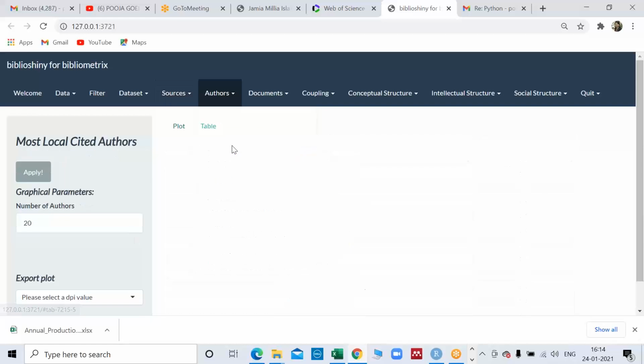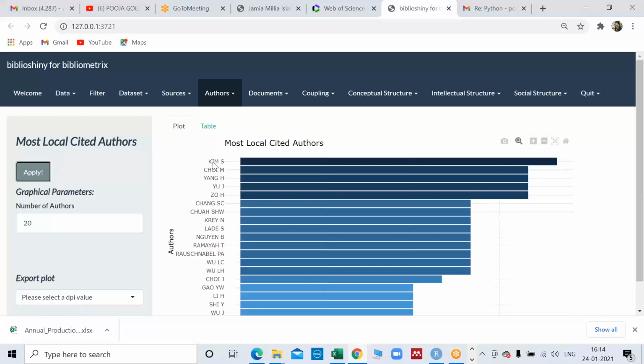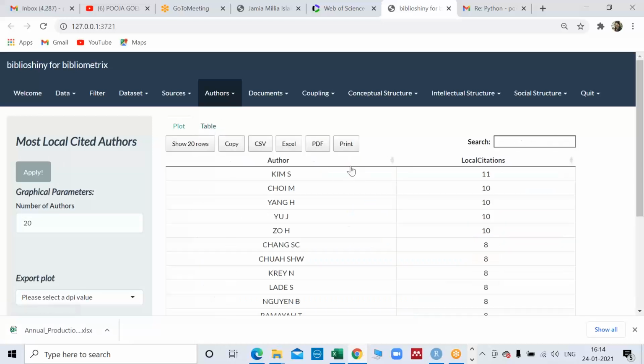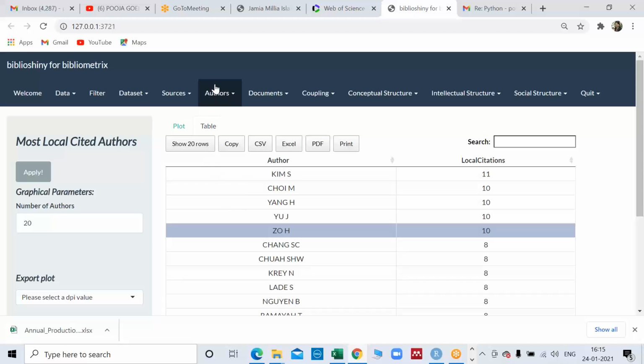They have just given local cited, and that makes sense also, because we want to see. Now Kim is that author that many people have, within these 31 studies or maybe 30 studies, cited this Kim 11 times. That means there is a possibility that when Zhou is writing his paper, he has cited Kim. Maybe when Lade is writing his or her paper, they have cited Kim. So local citation works like this. So Kim is the author who has been cited the maximum number of times out of these 31, or for that matter 30 papers, because one is Kim's paper only. So these are the local citations.